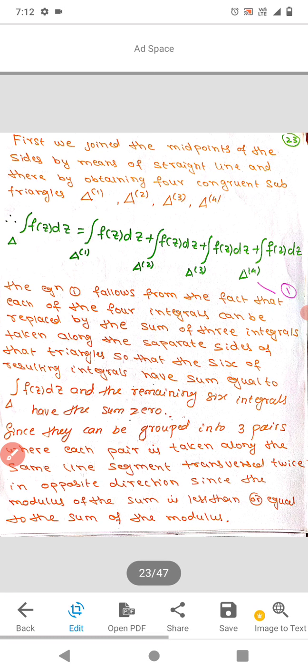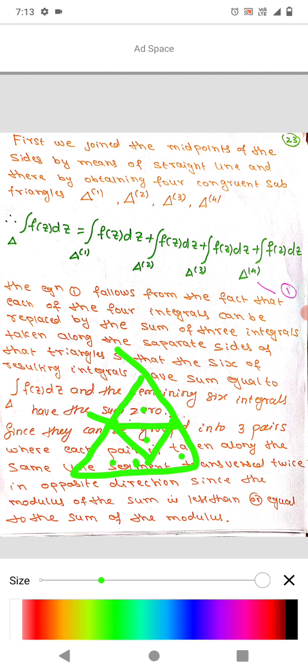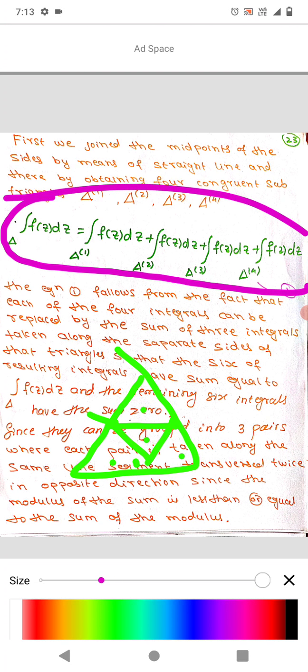Therefore I have written like this: the integral over delta of f(z) dz is equal to the integral over delta 1 of f(z) dz, similarly delta 2, similarly delta 3, similarly delta 4.